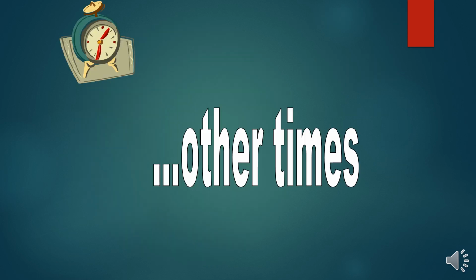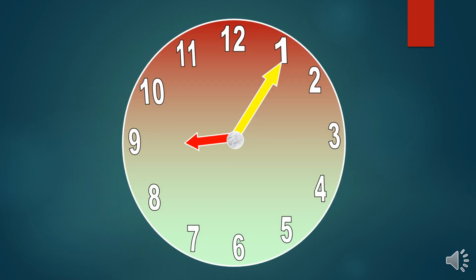Okay, here are some examples of other times, like it's 5 past 9, 20 past 9, or we can say it's 9:20 a.m. or p.m. 9:10 a.m. or p.m., or 10 past 9. Okay, now it's 25 to 9, and we can say it's 25 to 9, 10 to 9.